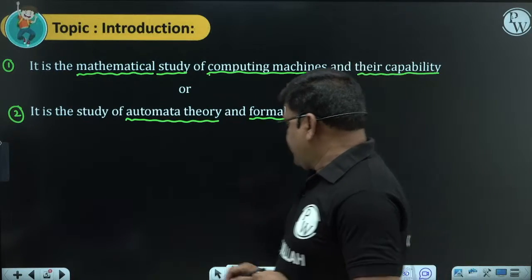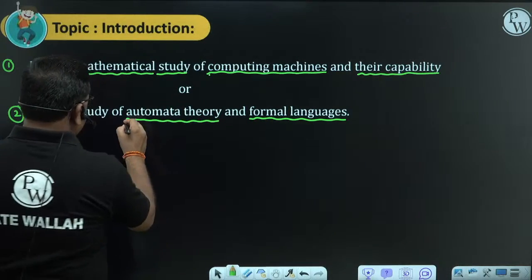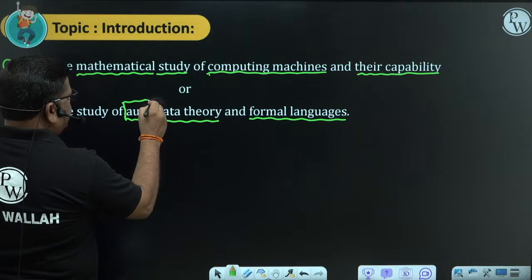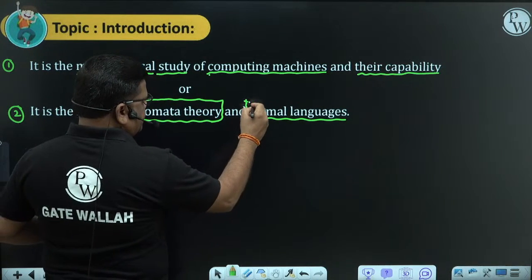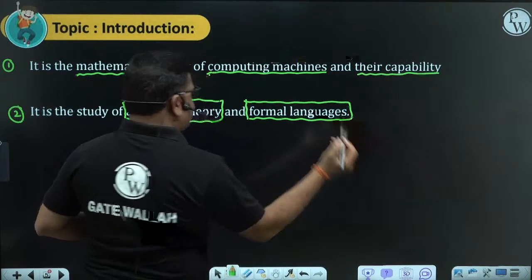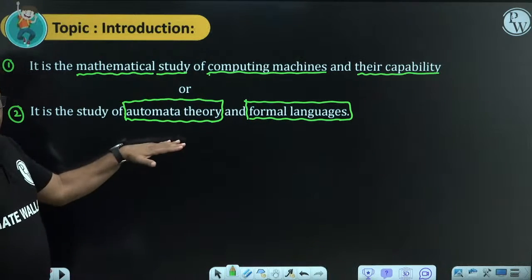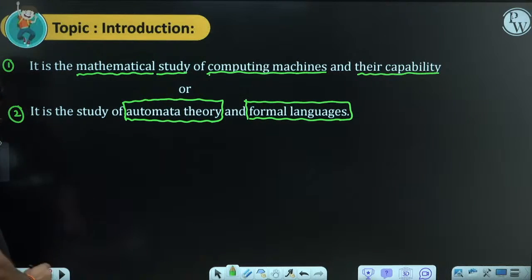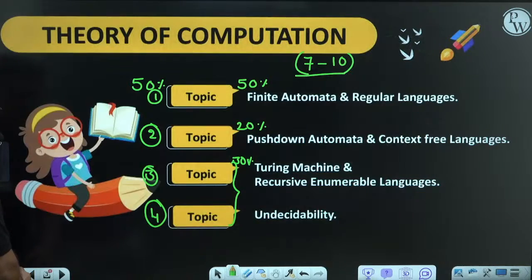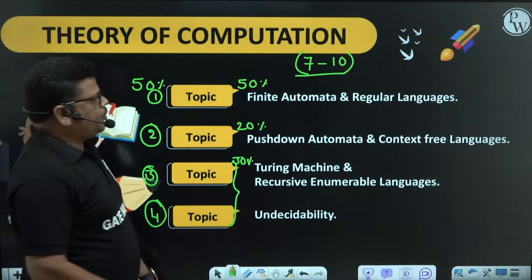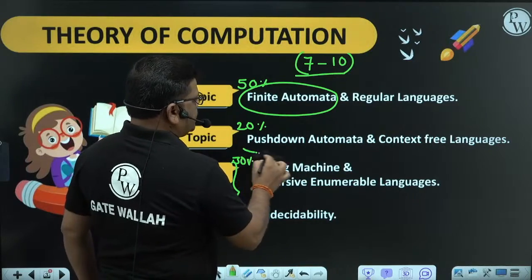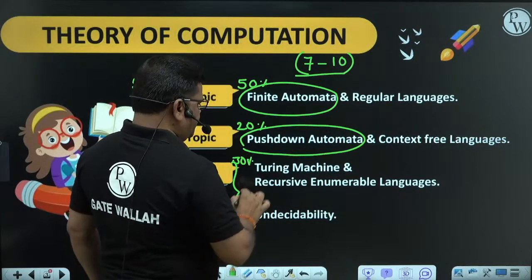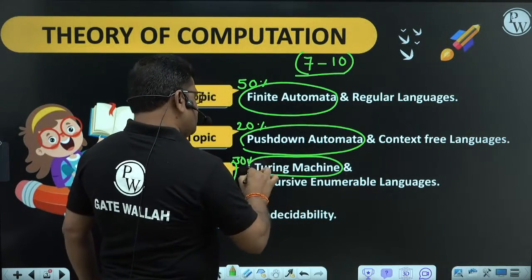That's why if you see the syllabus, in these mathematical techniques we are mainly studying two things: automata and formal languages. Here we are discussing three types of automata: finite automata, push down automata, and Turing machine or Turing automata.